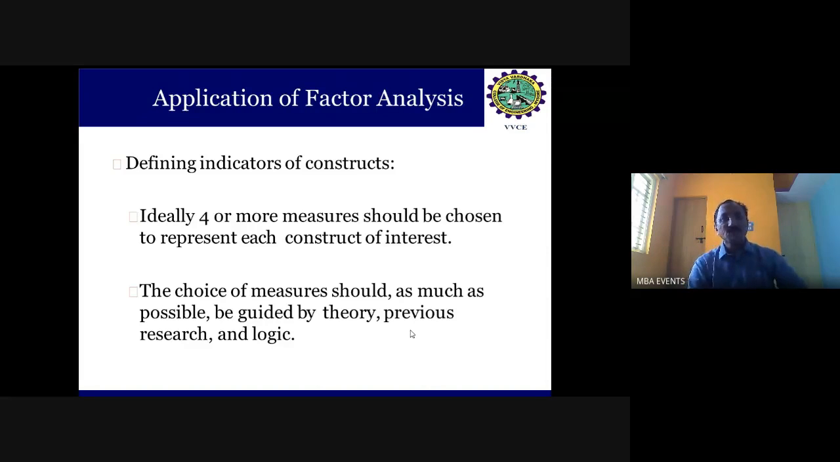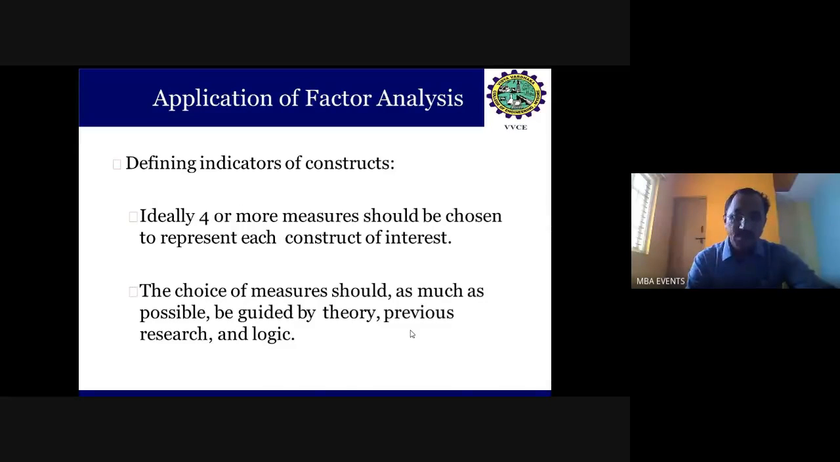Ideally, as I said, in a factor analysis at the end we are going to identify which factors exist based on the empirical study done by the researcher. Generally, while defining those constructs, ideally at least four or more measures should be chosen to represent each construct of interest. Sometimes in factor analysis we do two types: exploratory factor analysis and confirmatory factor analysis.